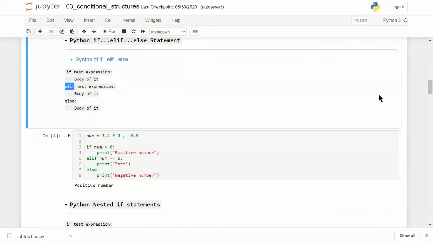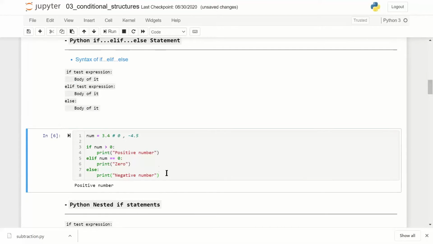Something like this. So here I've got if num is greater than 0, positive. If num equal to elif, num is equal to 0, 0, else negative number. So I run this. So this becomes if elif. Okay.